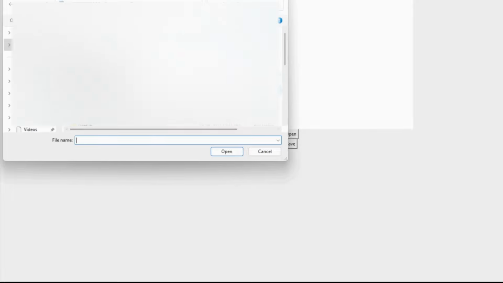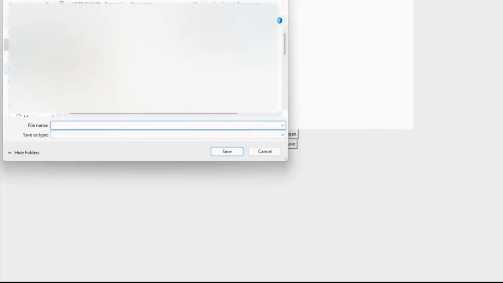Open. Okay, this is the Notepad. I want to save this file so it can open. It is working perfectly.